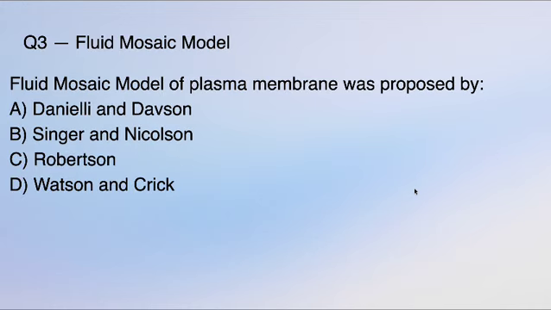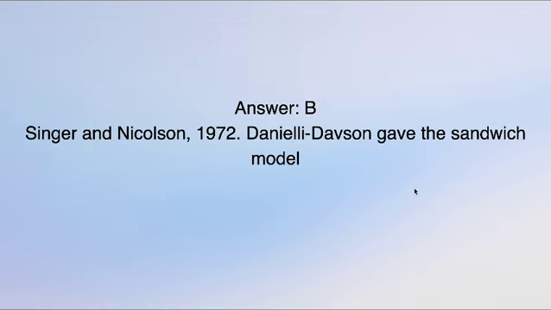That is the fluid mosaic model. The fluid mosaic model of the plasma membrane was proposed by. It is an easy question that I just added. So we all know the options: Danielli and Davson, Singer and Nicolson, Robertson, Watson and Crick. An easy one. I don't think you need much time for it. The answer is Singer and Nicolson in 1972. Remember the year because the year is very important. They may ask it also. And Danielli and Davson gave the sandwich model. So that's extra knowledge if you want to learn.